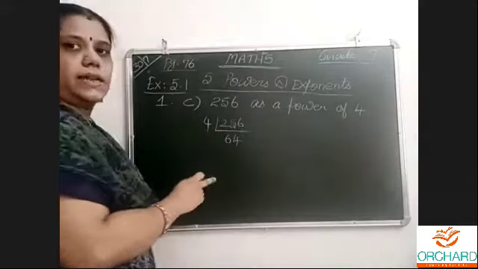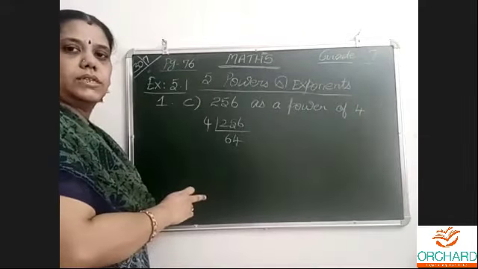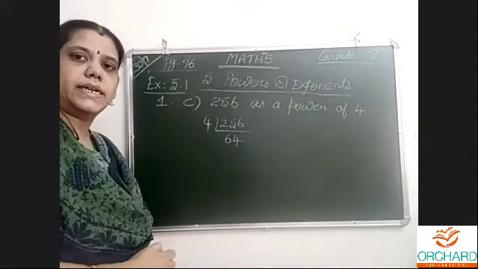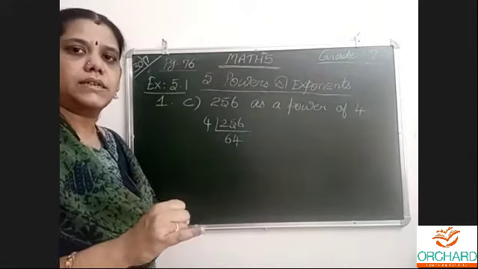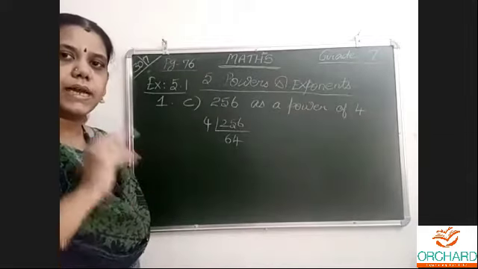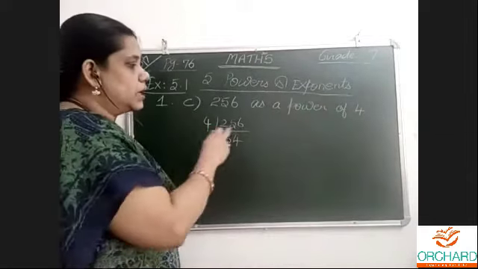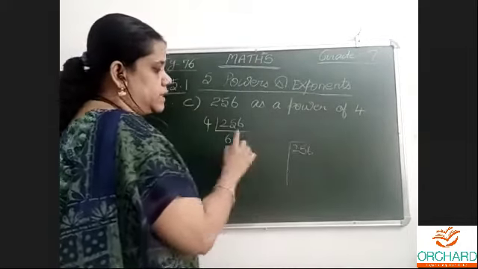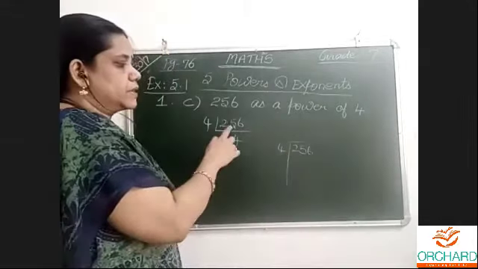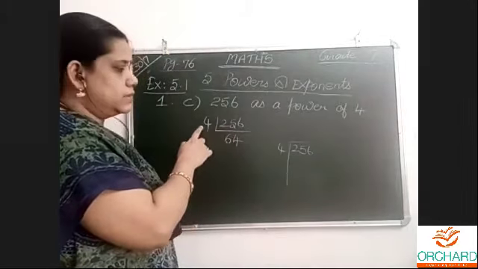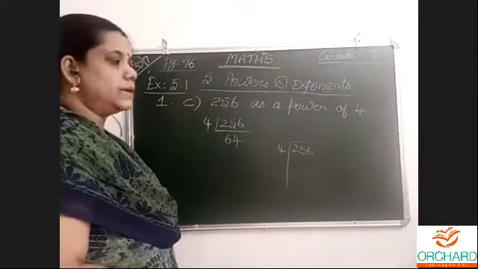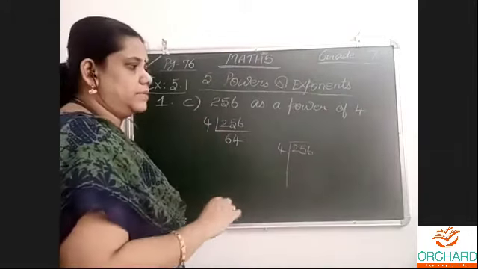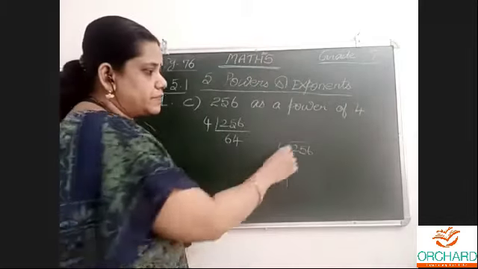Prime factorization, I have told you last year. We did it last year, you were in my batch only, in 6th standard. When we did prime factorization, LCM, HCF, I taught you how to do it. If you are not able to do it directly, I told you to do it like this. 256 to write, 4 to write. This is the dividend, this is the 4. Only dividing, like this only.